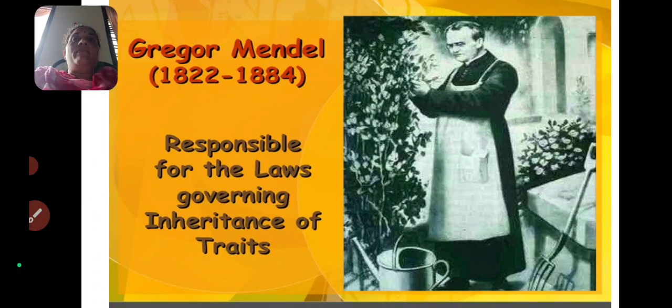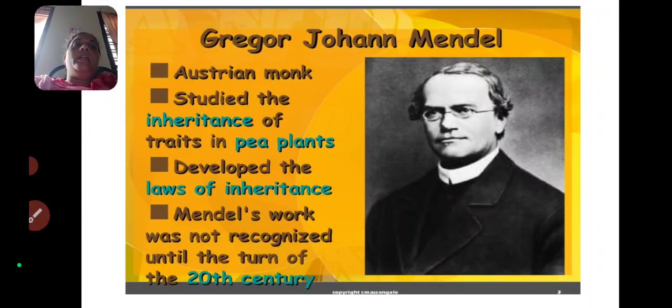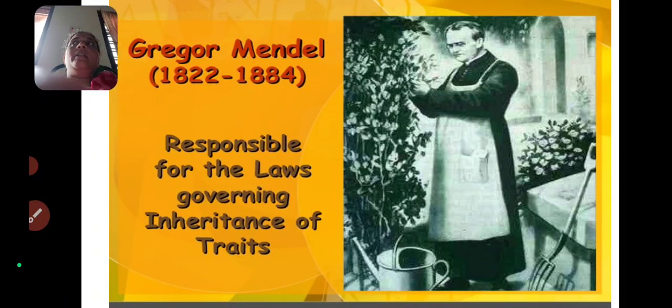The study of heredity and variations is called genetics. Gregor John Mendel is regarded as the father of genetics, and he is responsible for the laws governing inheritance of traits.